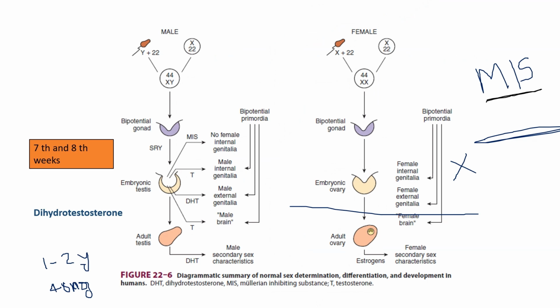Conversely, the medullary region regresses or degenerates in females, and the embryonic ovary does not secrete any hormone at this stage.